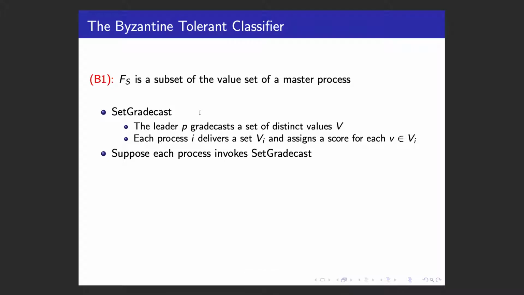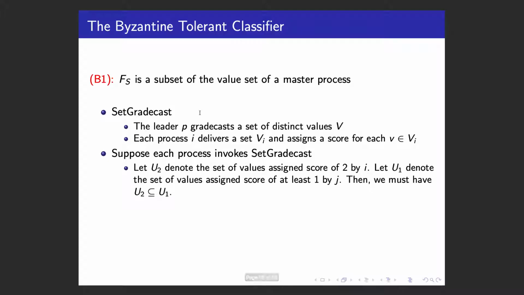Set gradecast has similar properties as gradecast. Suppose each process invokes set gradecast, and let U2 denote the set of values assigned score of 2 by some correct process I. Let U1 denote the set of values assigned score of at least 1 by some correct process J. Then by properties of gradecast, we can conclude that U2 must be a subset of U1.